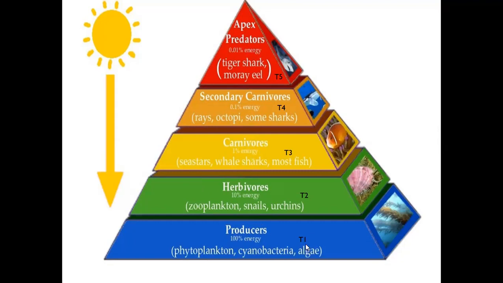Trophic level 1, trophic level 2, trophic level 3, trophic level 4, trophic level 5. Trophic level 1 is also called producers. Trophic level 2 is also called herbivores. Trophic level 3 is also called carnivores. Trophic level 4, T4, is also called secondary carnivores. Trophic level 5 is also called apex predators or top carnivores. It is the energy flow or energy pyramid.